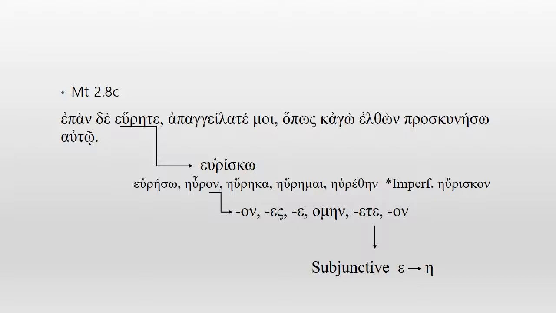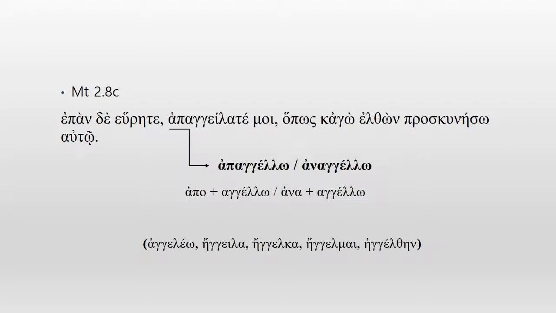And apangeilate is a compound verb from apo plus angelo. Apangelo means to report. Apo means from, but also has the meaning of back, return. So report back has a meaning. We have the same sense of apo as back in another compound verb, apodidomi, which means give back.